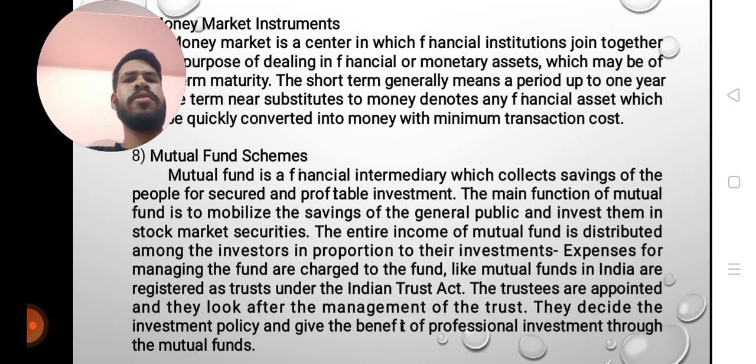Mutual fund schemes. A mutual fund is a financial intermediary which collects the savings of the people for secure and profitable investment. The main function of a mutual fund is to mobilize the savings of the general public and invest them in stock market securities. The entire income of a mutual fund is distributed among the investors. The proportionate investment expenses for managing the fund are charged to the fund. Mutual funds in India are registered as a trust under the Indian Trust Act. The trustees are appointed and they look after the management of the trust. They decide the investment policy and give the benefit of professional investment through mutual funds.